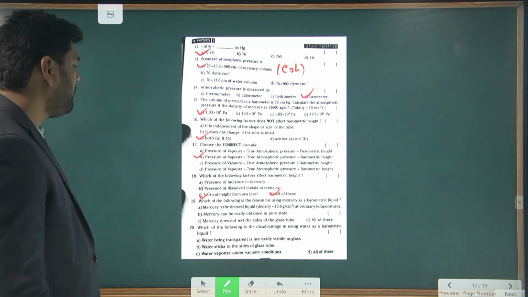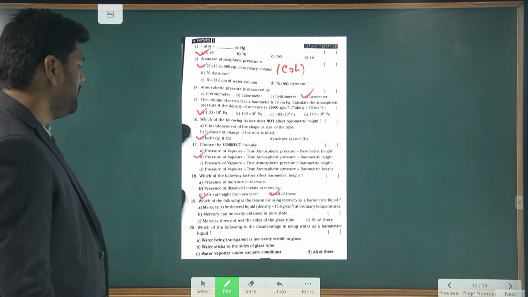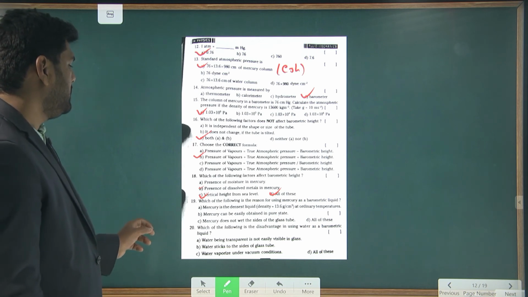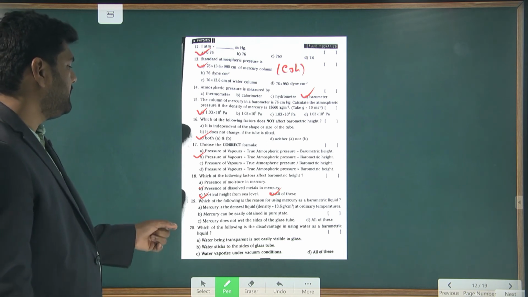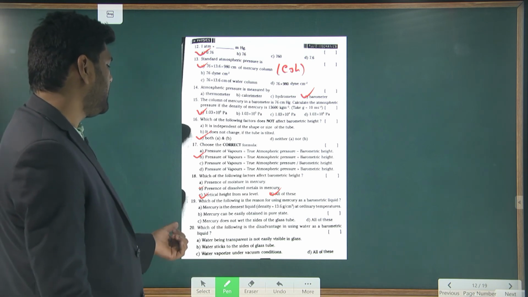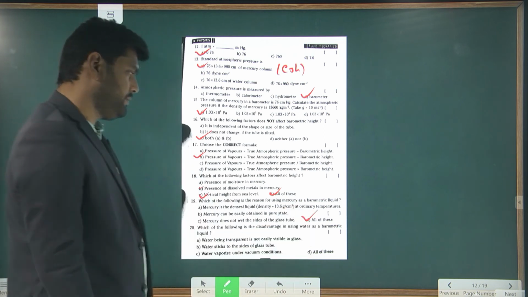Next, which of the following is a reason for using mercury as a barometric liquid? Mercury is a high density liquid, yes, it is correct. Mercury can be easily obtained in pure state. Mercury does not wet the sides of the glass tube. So this is also all of the above.